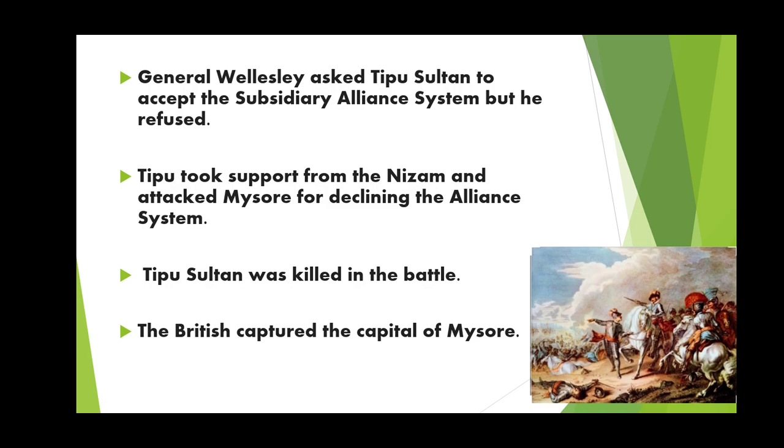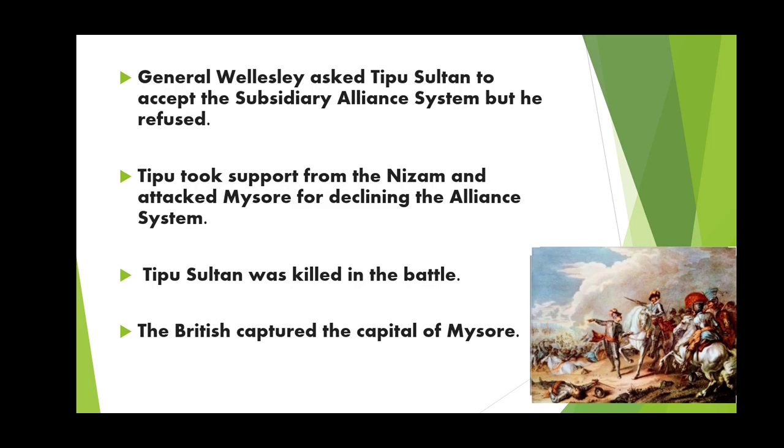Governor General Wellesley asked Tipu Sultan to accept the subsidiary alliance system, which he refused. He did not accept it. Now, for this, Wellesley joined with the Nizam and attacked Mysore in 1799 for declining the alliance system.